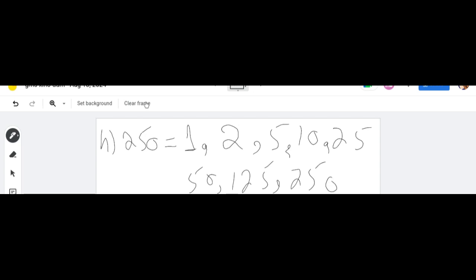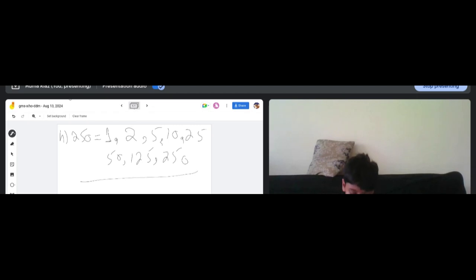So if you are going to find the factors of any number, you just divide that number by 2. If the answer is correct without the point, without the decimal, then you have to put that number as a factor. So the quotient and the divisor both are the factors. Okay, you have to put that in ascending order. Any question regarding today's lecture? No. What did we learn today? What did we do today?